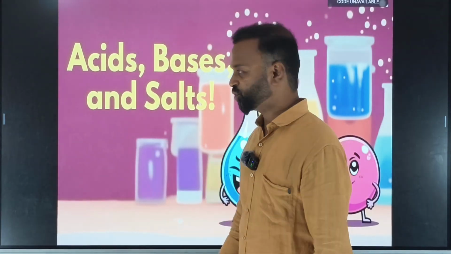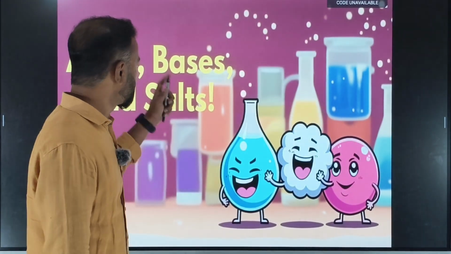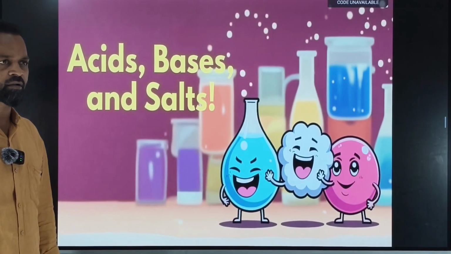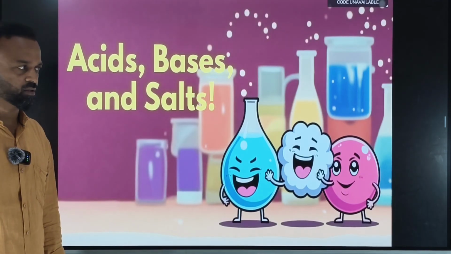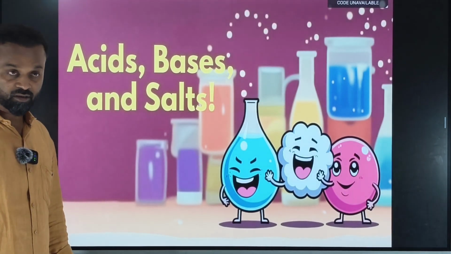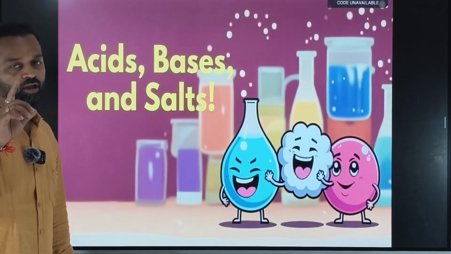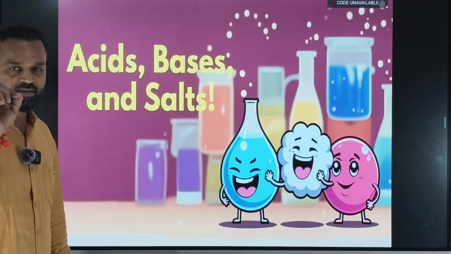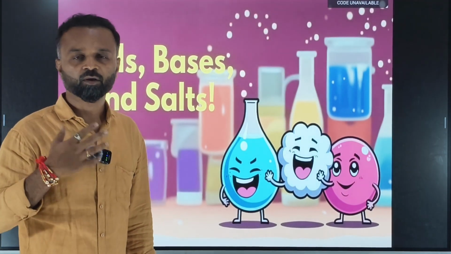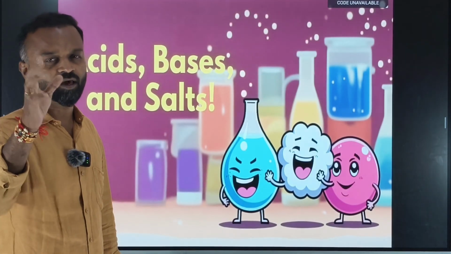Today I am going to teach you one of the easiest chapters of the chemistry subject, that is acids, bases and salts. You might be worried, what are these acids, bases and salts? Or in case you feel this is one of the toughest subjects in your chemistry, then you are wrong. It is one of the easiest chapters. Nothing is there. Trust me. When Mahavir is here, why fear? It's one of the easiest chapters in chemistry.